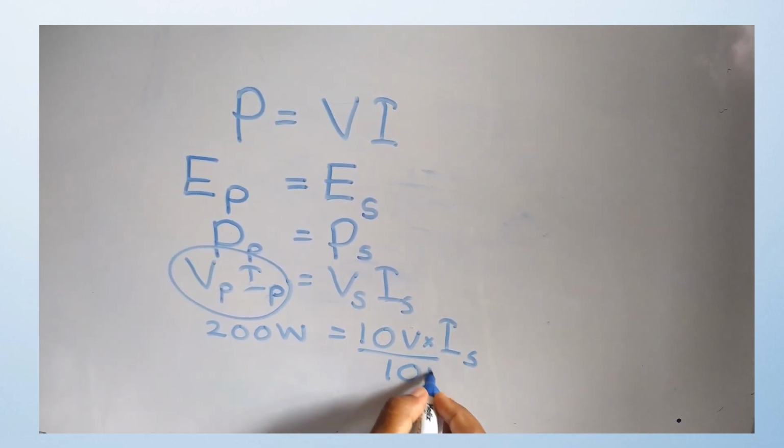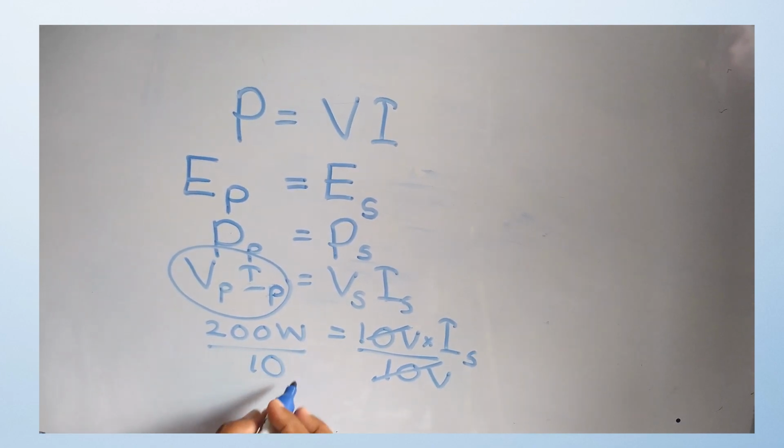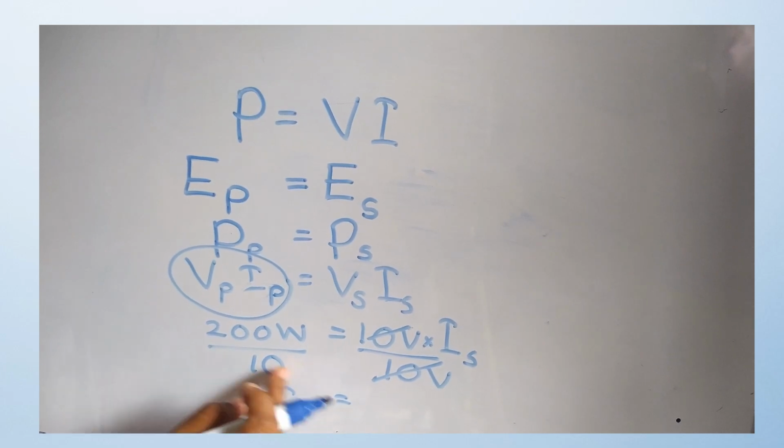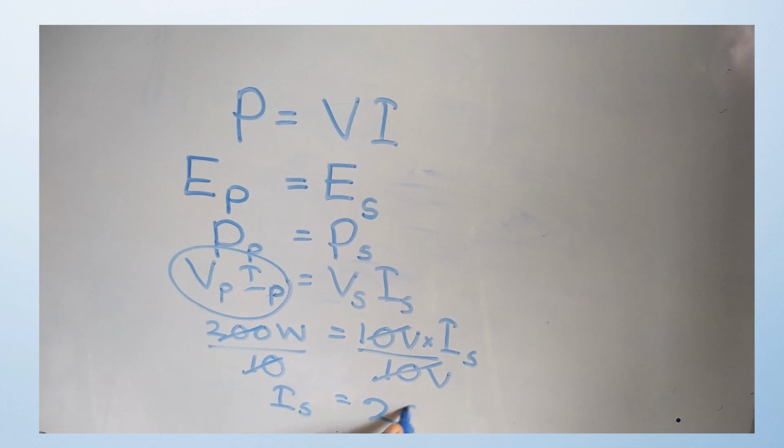Then divide both sides by 10 volts. You can get the answer for the current flowing through the secondary coil as 20 amperes. The second choice shows the answer as 20 amperes. Then the answer is the second.